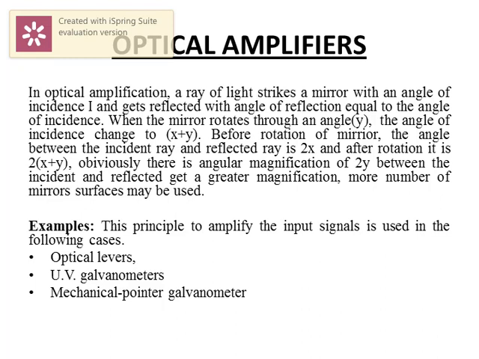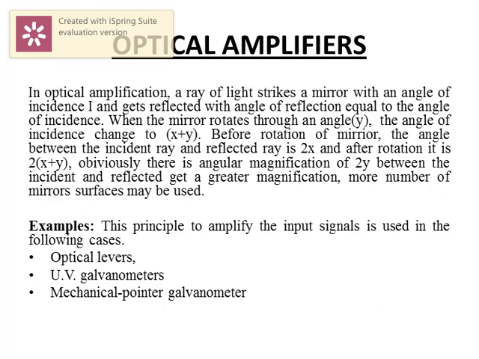And the last one is optical amplifiers. In this amplification, a ray of light strikes a mirror with an angle of incidence, say x, and gets reflected with the angle of reflection equal to the angle of incidence. When the mirror rotates through an angle y, the angle of incidence changes to x plus y. So x is the angle of incidence and y is the angle through which the mirror rotates. Before rotation of the mirror, the angle between the incident ray and reflected ray is 2x, and after rotation it is 2 into (x plus y).